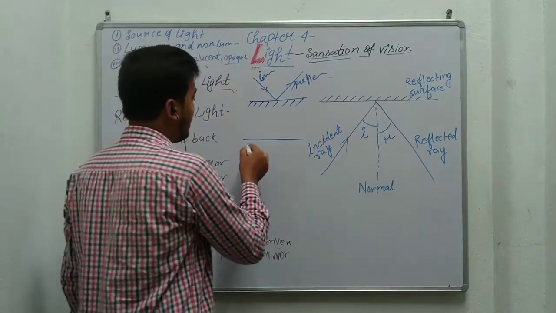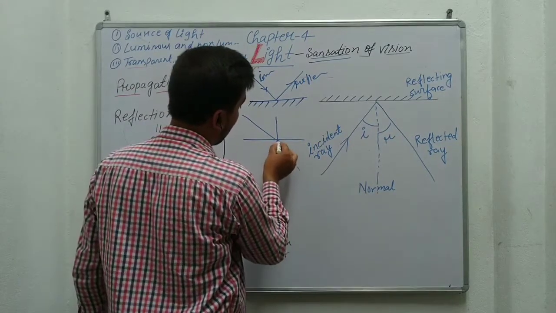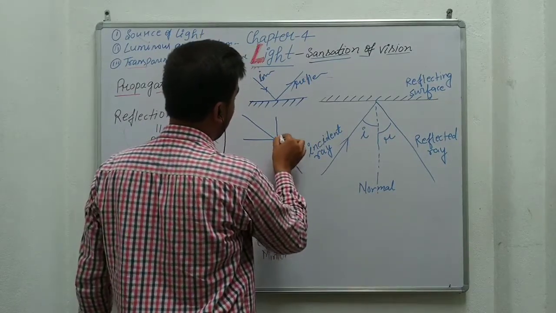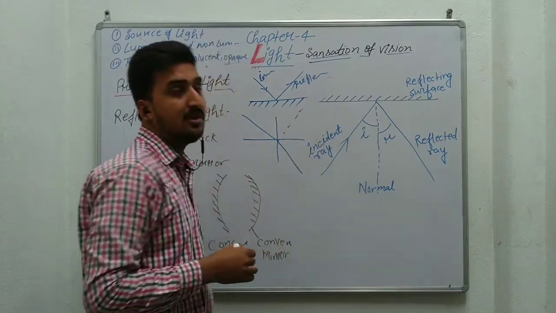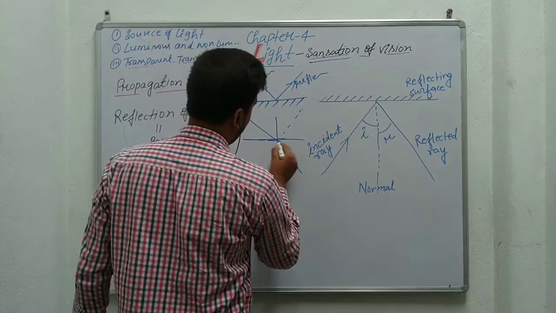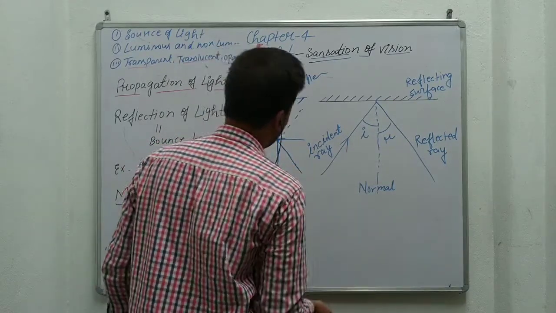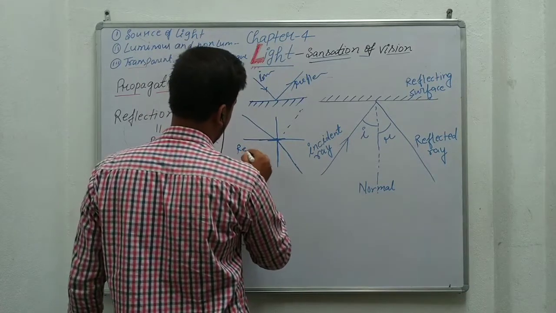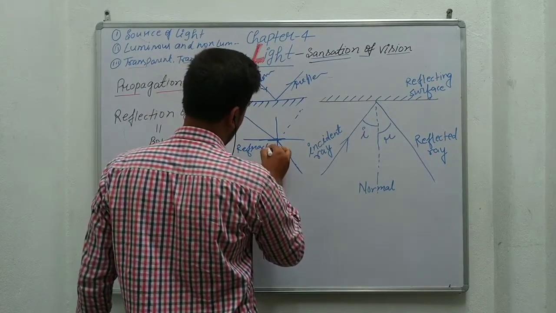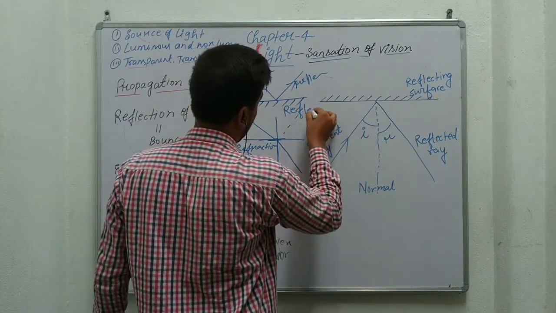In some cases, when light falls on the surface, some of the light crosses this medium and some of the light bounces back. This is the concept of refraction. When light falls on any surface and passes into the next medium, that is refraction.